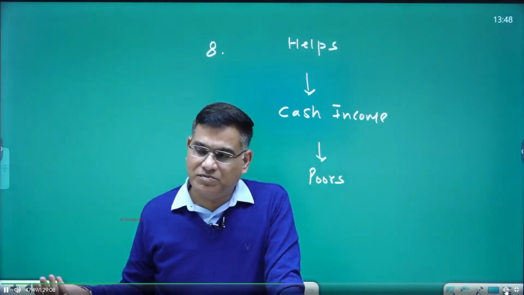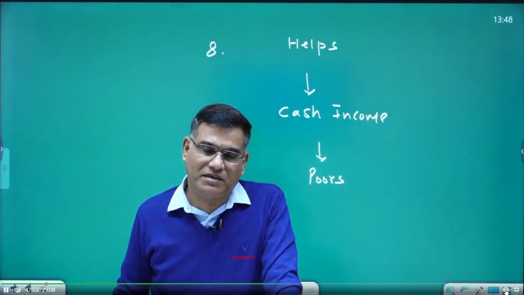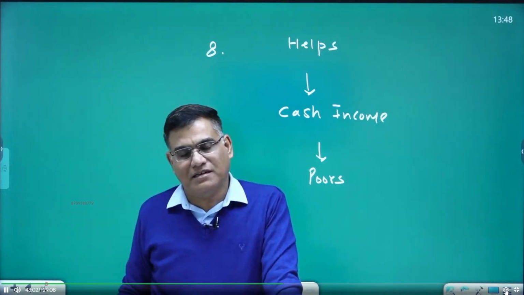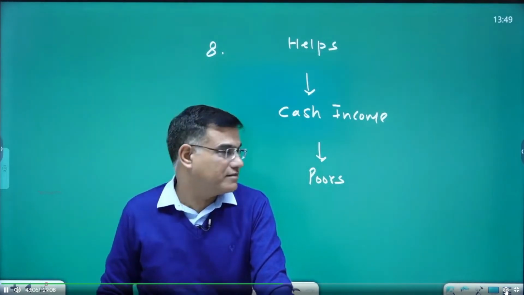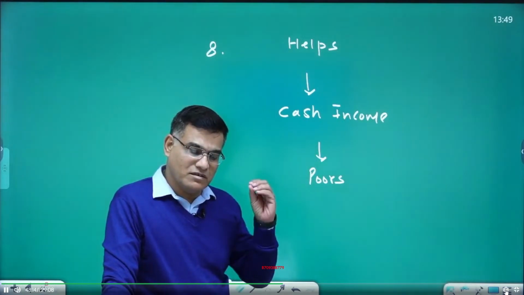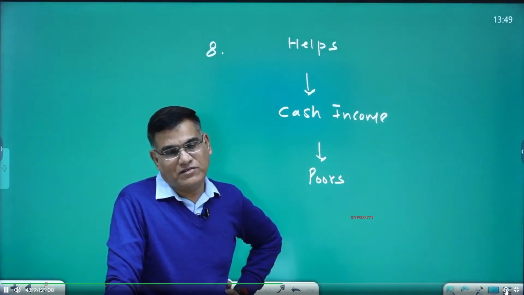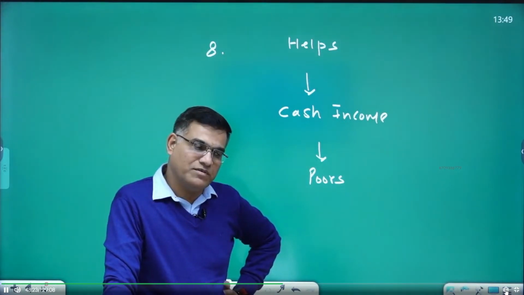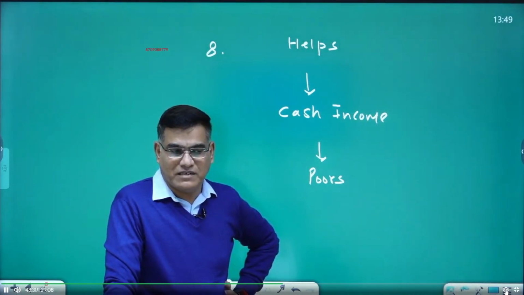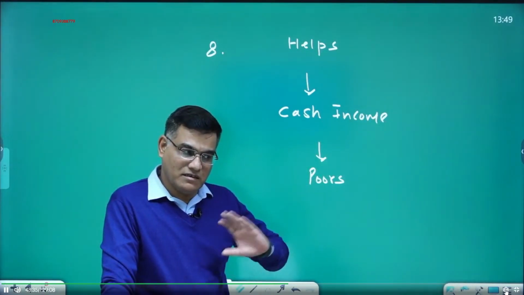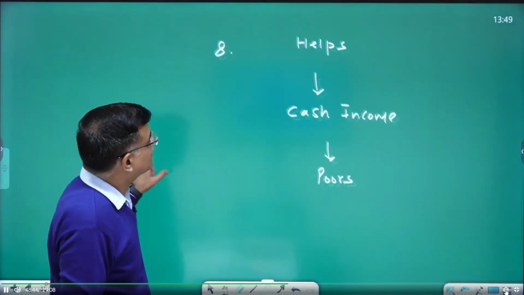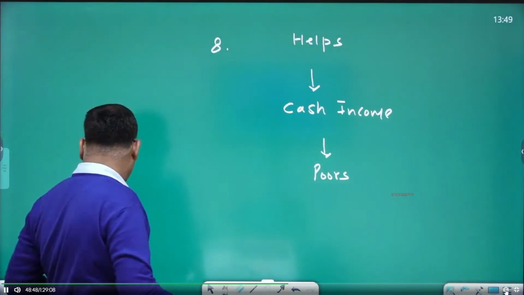In the case of chikungunya or dengue, goat milk sells for a very high price. So a person even in the daytime can withdraw milk, and 1 liter can sell in the market for 700, 800, even 1000. Mahatma Gandhi also used goat milk. One of my fellow teachers, who did his MPhil and PhD from JNU in history, once told me that Gandhiji took a goat with him when he went to South Africa. It was quite a surprising fact for me. So it helps in cash income, right?